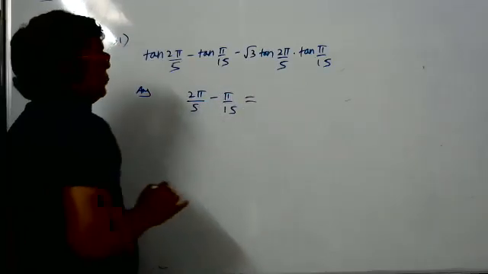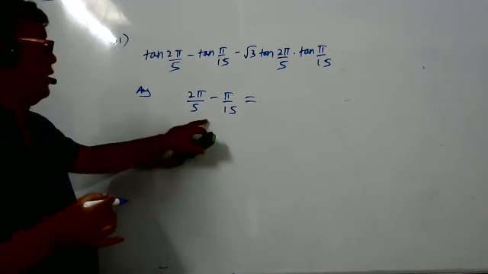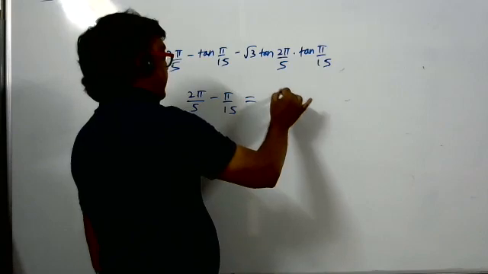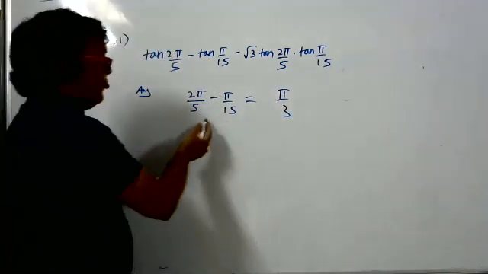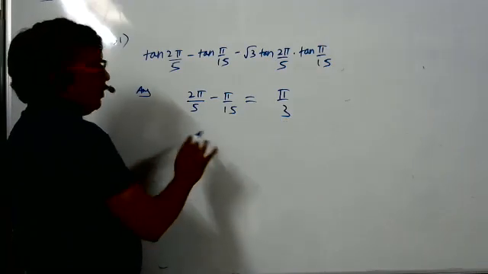Subtract, take LCM, and tell me how much. Pi by 3. Is it pi by 3? Yes, sir. No need of doing it now for me.